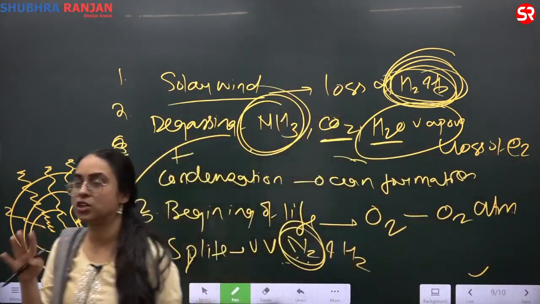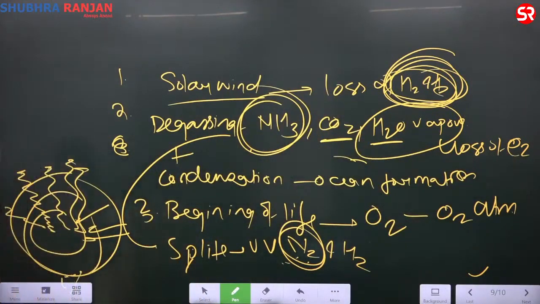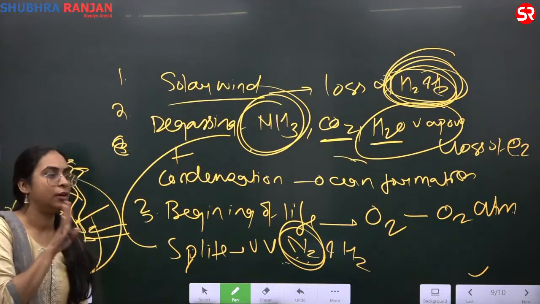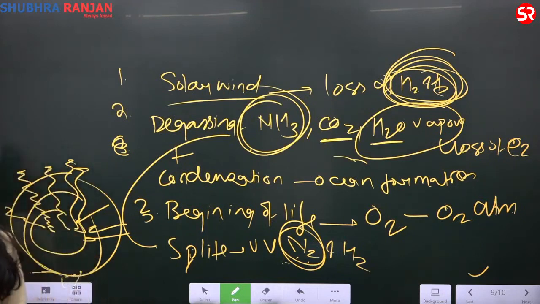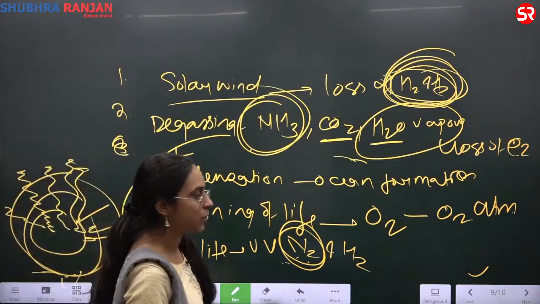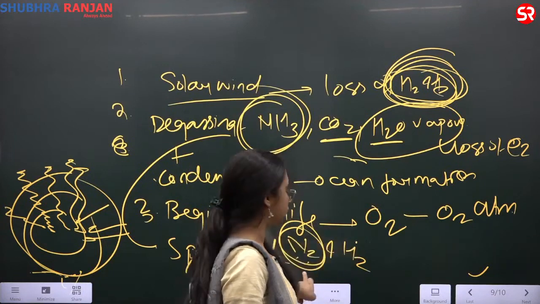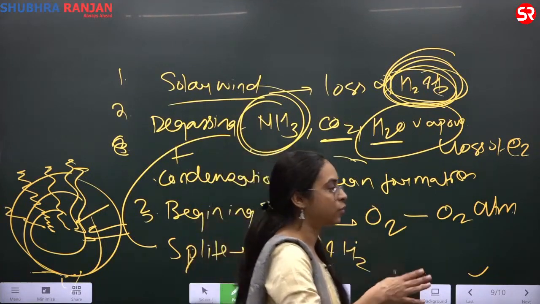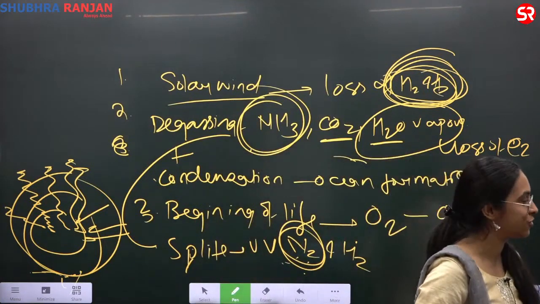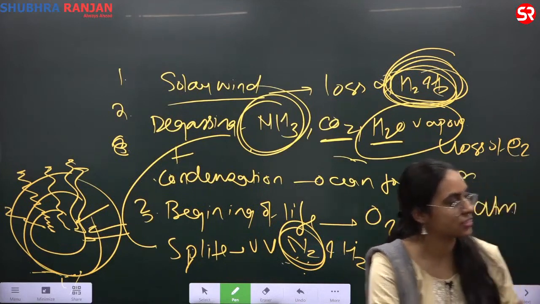So this is just to give you an idea about the evolution of the atmosphere, because you will be reading it from your NCERT. We will write this while we are dealing with the atmosphere in the climate part. Can I move on? The oxygen. This one, no, it is almost complete. So for millions of years, the atmosphere composition has not changed.